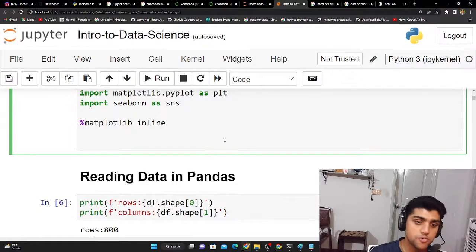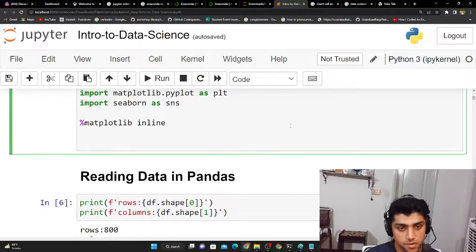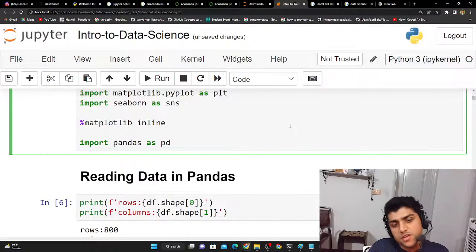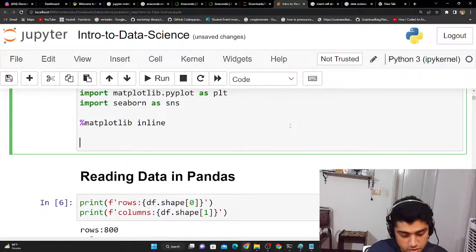Since I already imported pandas, importing pandas is pretty simple. You just say import pandas as pd. If you do that, you're basically golden, and it imports it for you in the entire application.